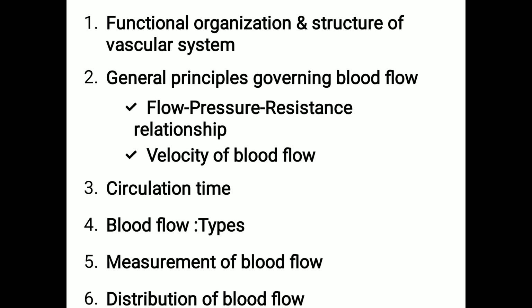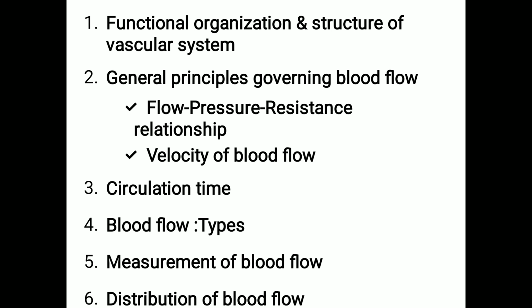Then the various principles that govern the blood flow, like Poiseuille-Hagen law, Ohm's law, Laplace law, and so on, and how much the circulation time is.